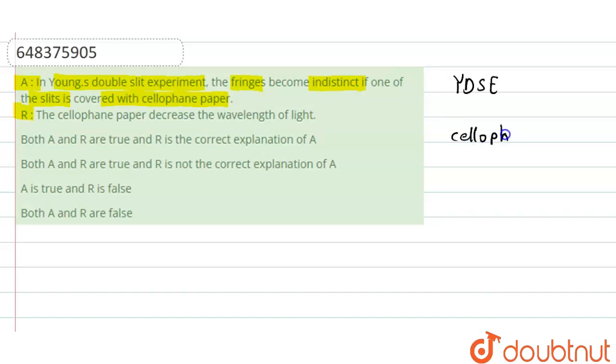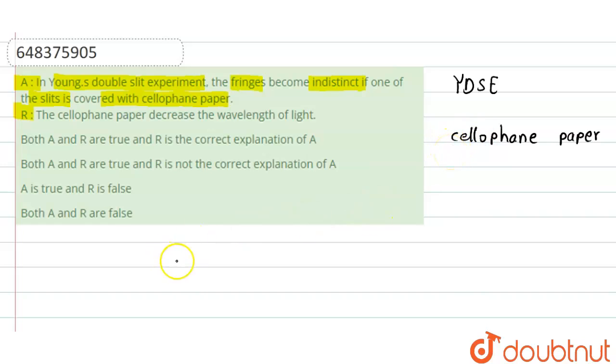And we have given that if such an action is done, then we will not get distinct fringes. Means the fringes will become indistinct. We will not be able to differentiate between bright and dark fringes. So let's check whether this statement is correct or false.